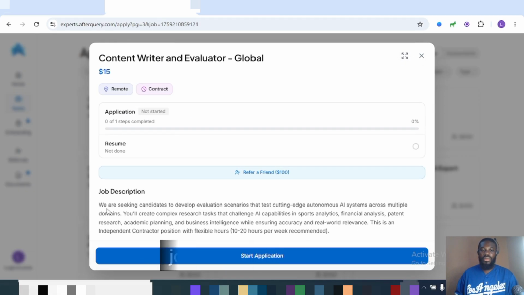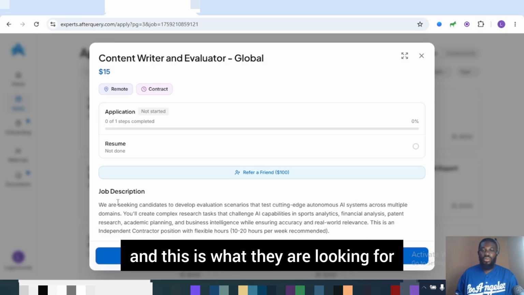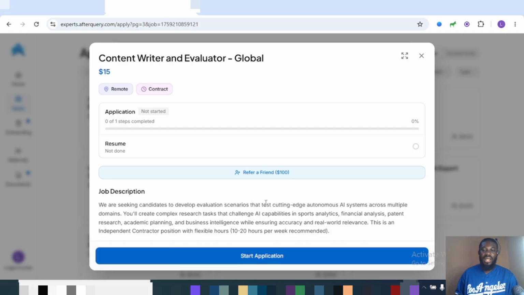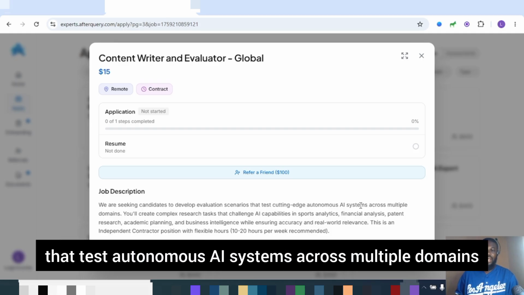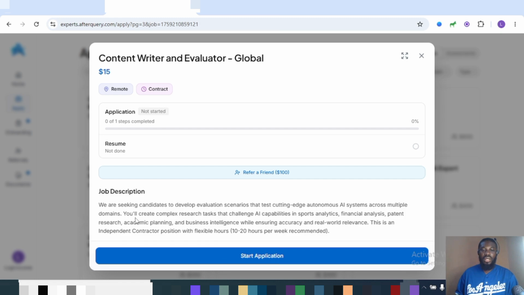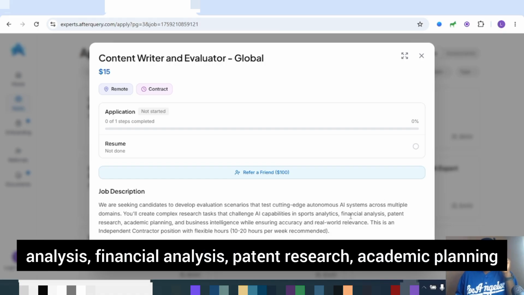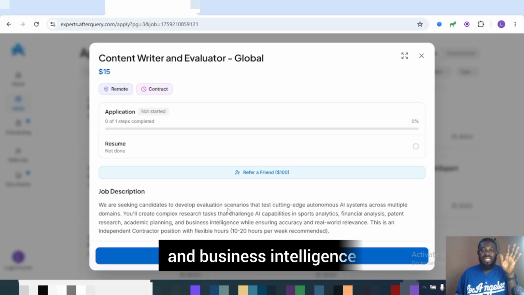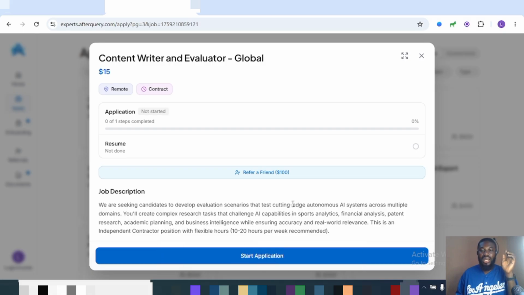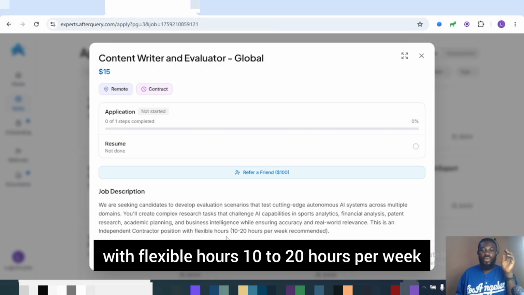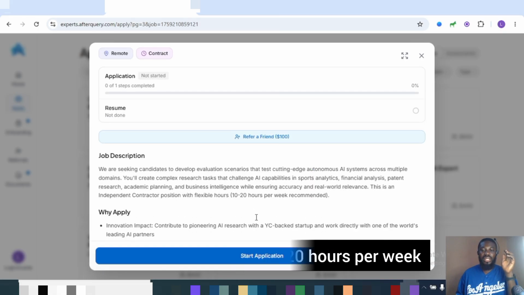So you want to go through the job description right here, and this role they are looking for, we are seeking candidates to develop evaluation scenarios that test cutting-edge autonomous AI systems across multiple domains. And you create complex research tasks that challenge AI capabilities in sports analysis, financial analysis, patent research, academic planning, and business intelligence while ensuring accuracy and reward relevance. So this is an independent contractor position with flexible hours, 10 to 20 hours per week recommended.